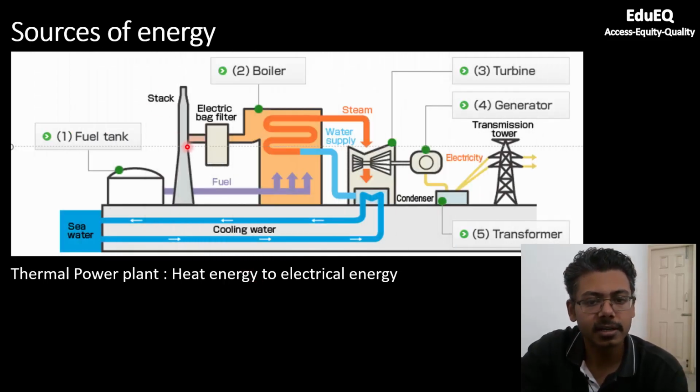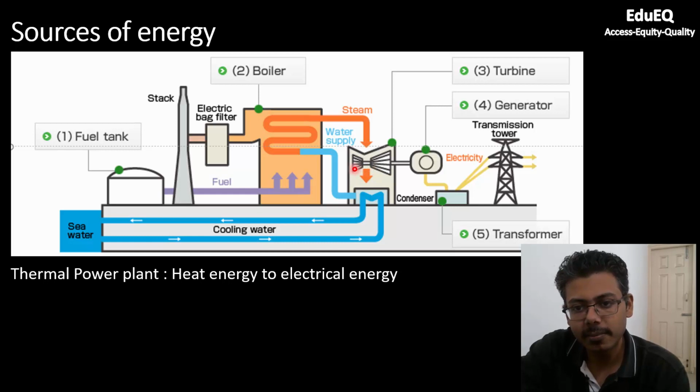So let us see the schematic here. This is a fuel tank where you are storing either heavy oil or gas or even coal. So you burn this coal in this furnace, which is a part of this boiler. Now burning of this coal will produce a lot of heat. This heat will be used to vaporize the water. Water will convert to steam, and this steam will be used to rotate the blades of this turbine.